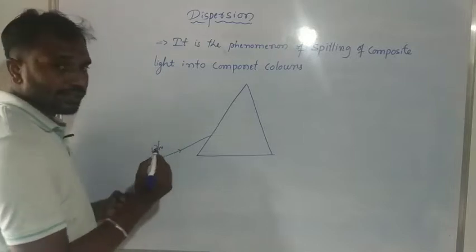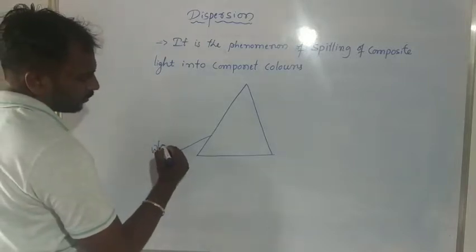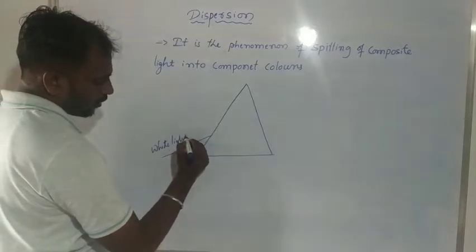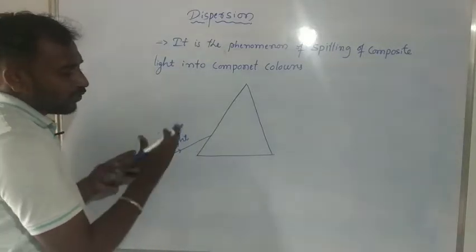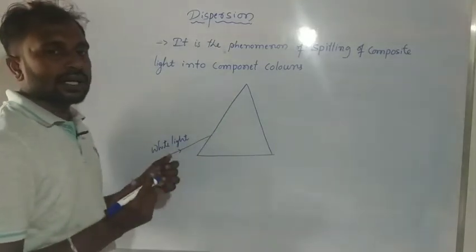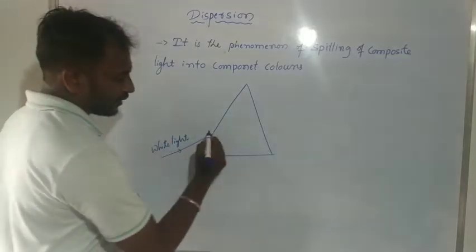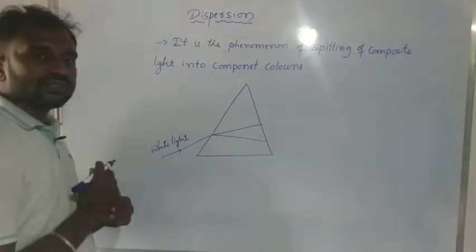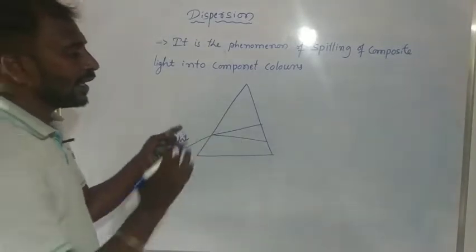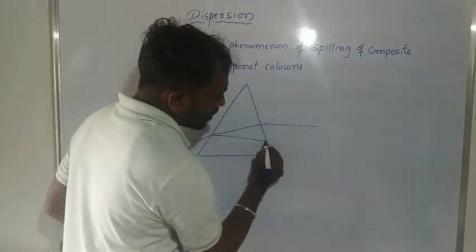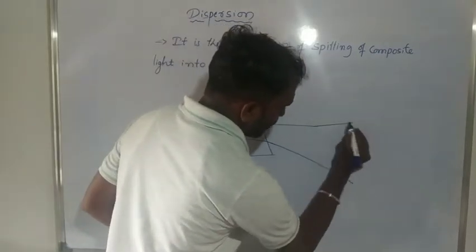When the light enters the prism, what happens? The light ray is refracted. Then afterwards the light ray emerges from the prism, and here we get 7 constituent colors.